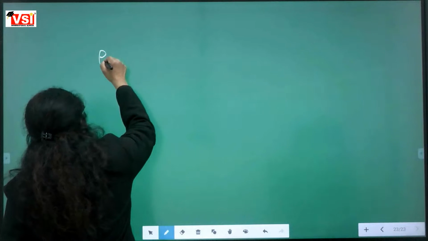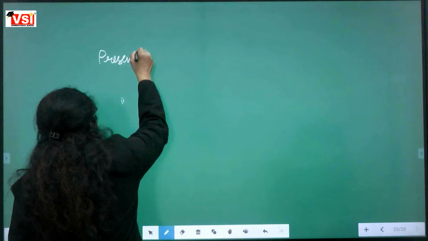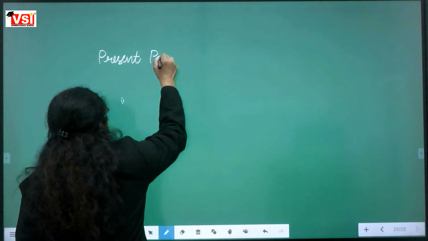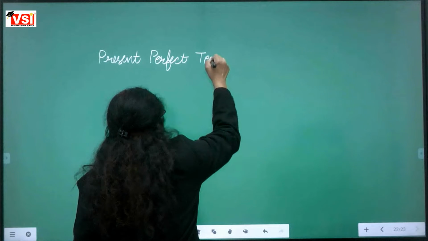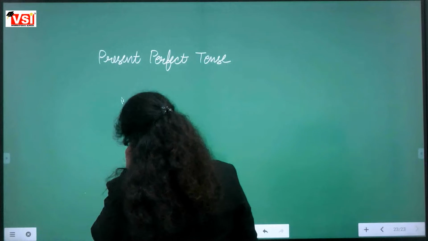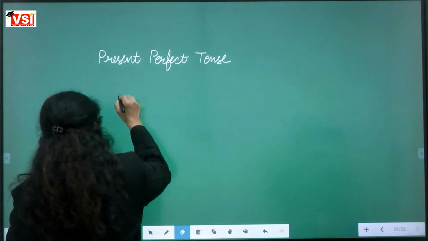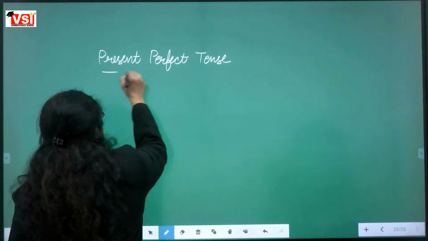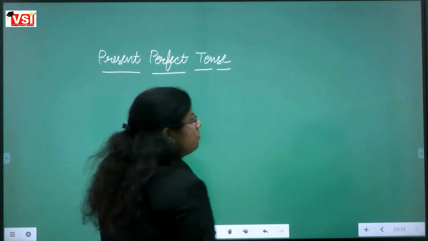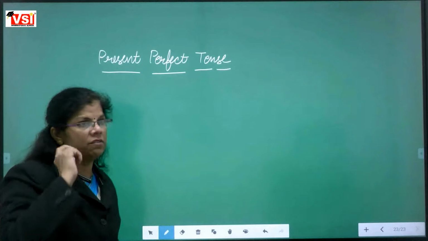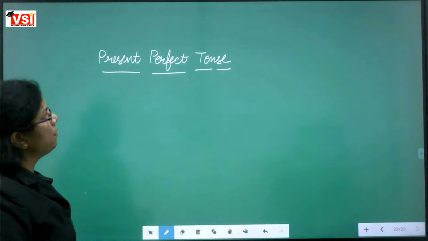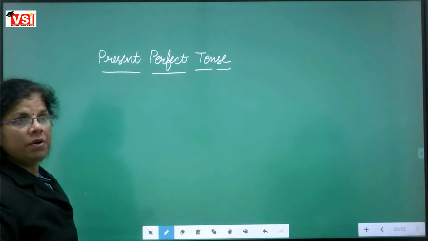First we will discuss present perfect tense. We will take an example of a present perfect active sentence.